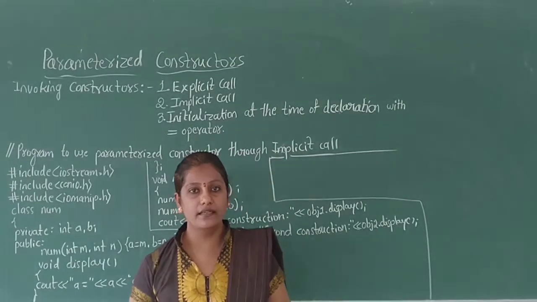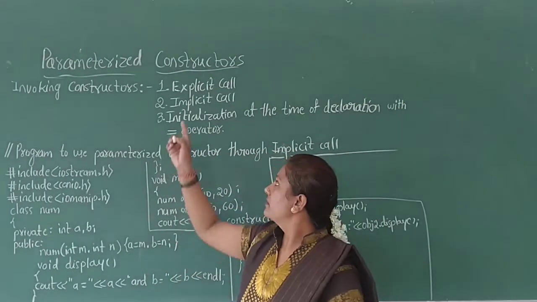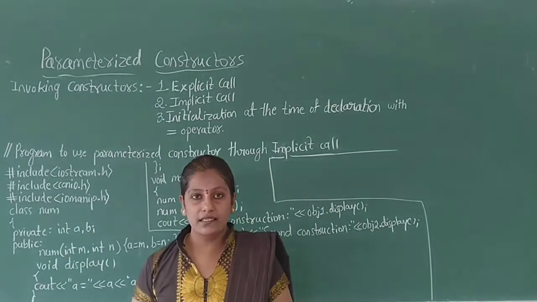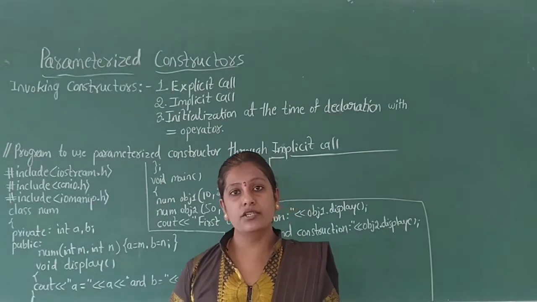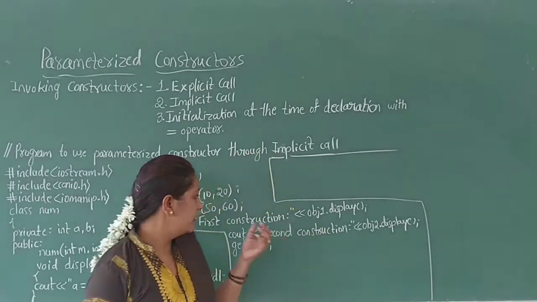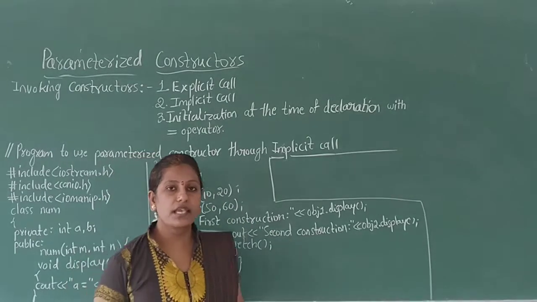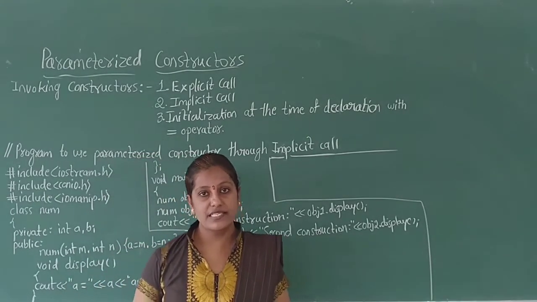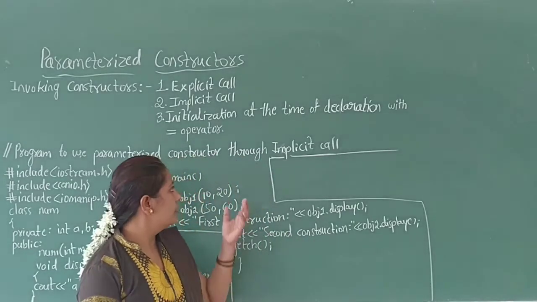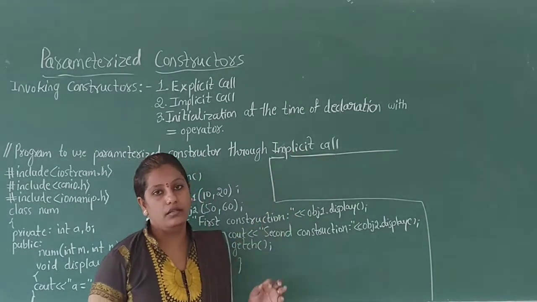Next, move on to the second method, that is implicit call. In implicit call, declaration of the object is followed by argument list enclosed in parentheses. We see a program to use parameterized constructor through implicit call.